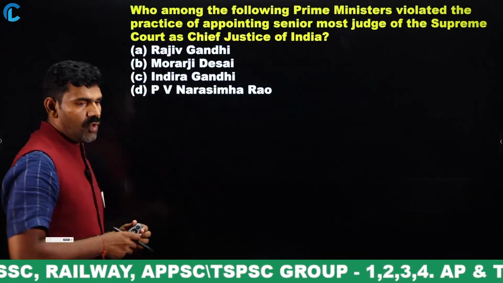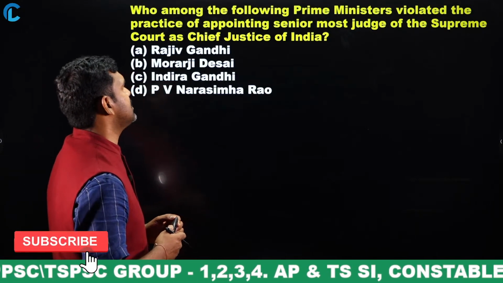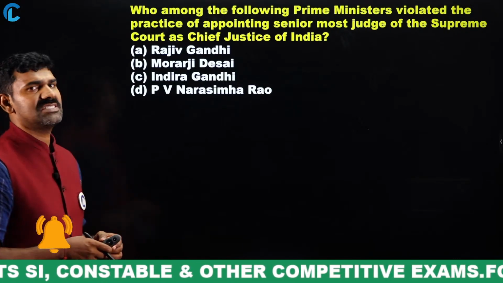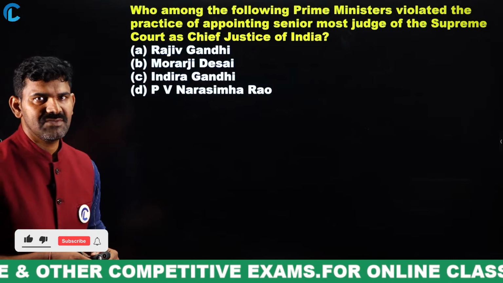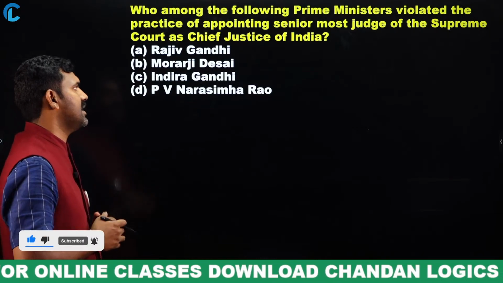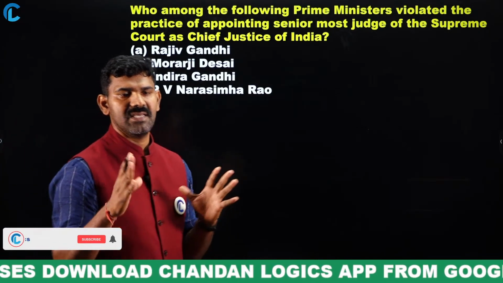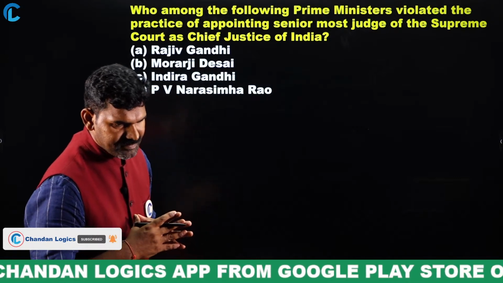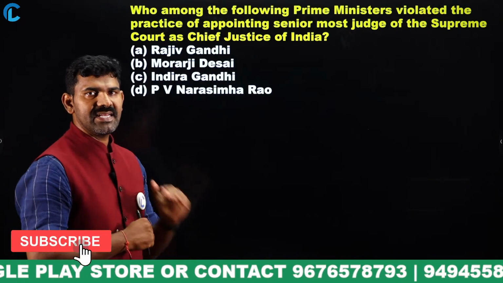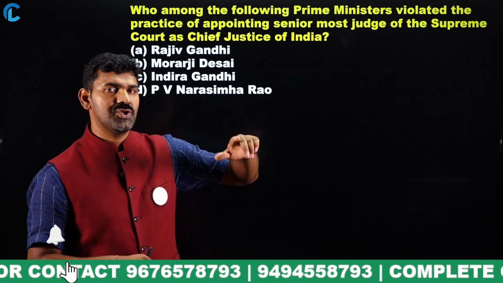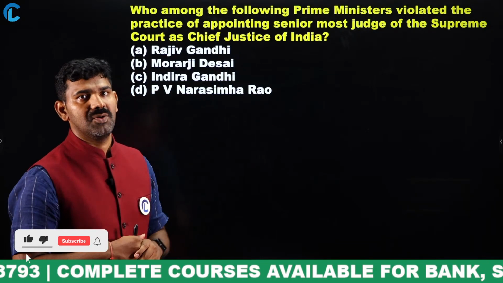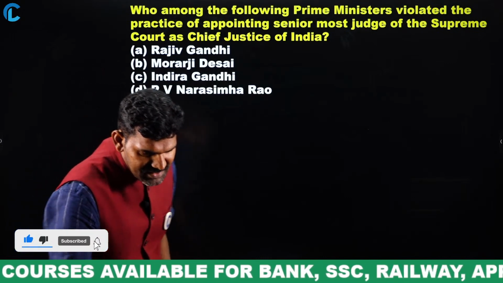Who among the following Prime Ministers violated the practice of appointing the senior most judge of the Supreme Court as Chief Justice of India? Rajiv Gandhi, Morarji Desai, Indira Gandhi, P.V. Narasimha Rao. Who violated this thing? Come on, answer this question. See, generally, the senior most judge of the Supreme Court should be appointed as the Chief Justice of India. But one of the Prime Ministers has violated this rule. Who is that?